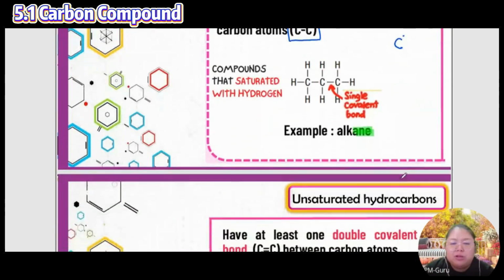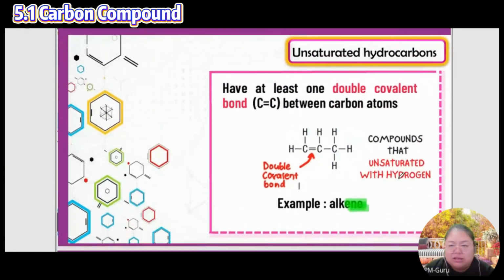Now we continue to see unsaturated. What's the difference? At least one double covalent bond, C and C double covalent bond. Either part, up to you. Important, there is one pair with a double covalent bond.